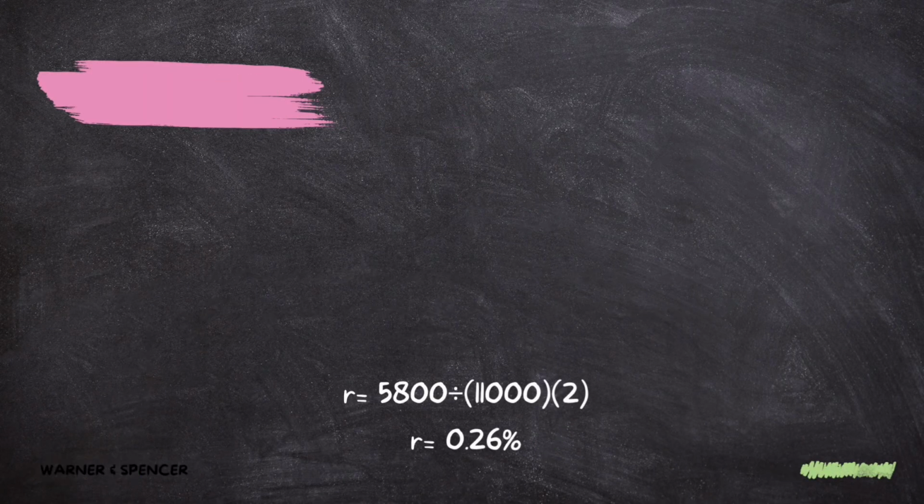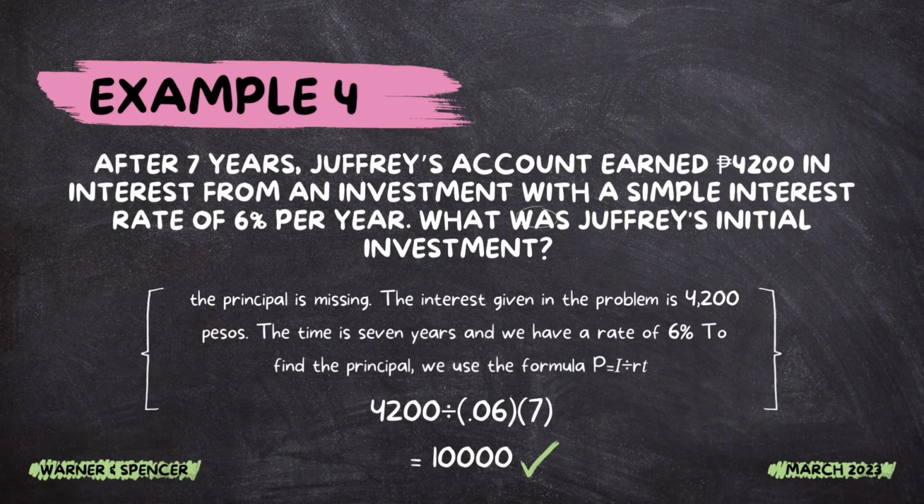Example number 4. After 7 years, Geoffrey's account earned 4,200 pesos in interest from an investment with a simple interest rate of 6% per year. What was Geoffrey's initial investment? In this example, we can see that the principal is missing. The interest given in the problem is 4,200 pesos.